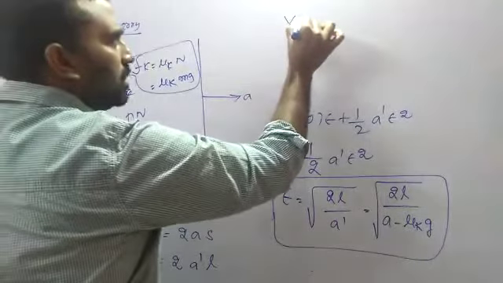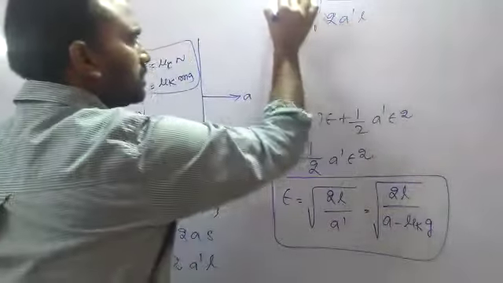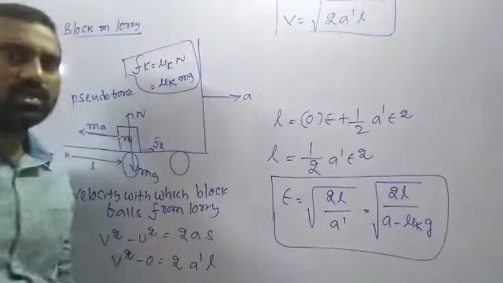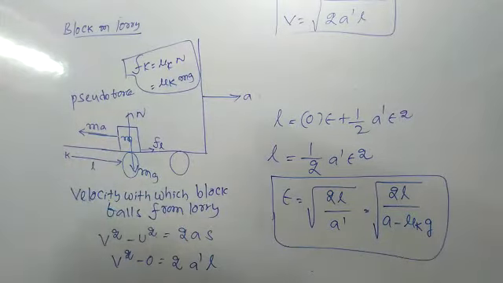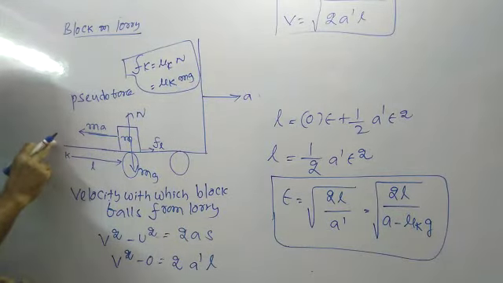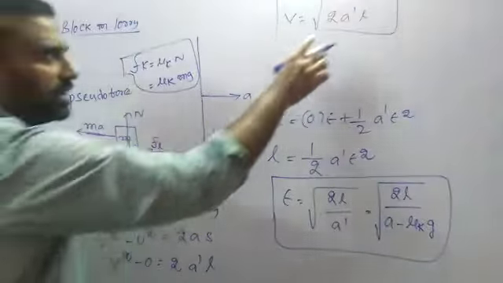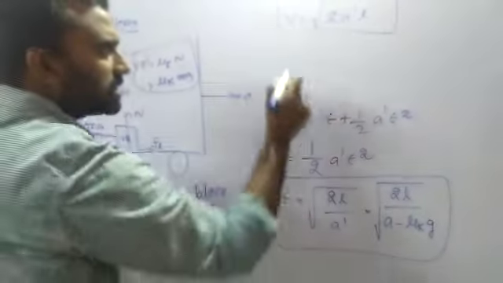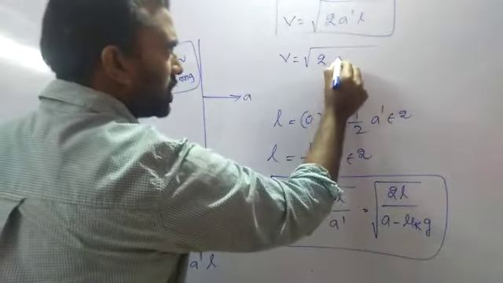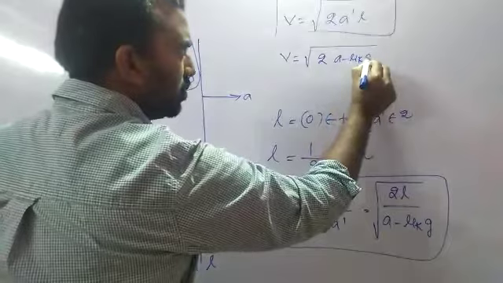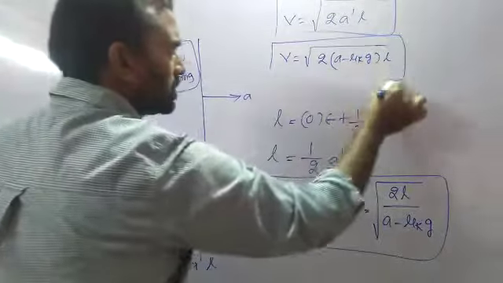Here v is equal to under root of 2 into a dash into L. Okay, and with this velocity, this block leaves the lorry. Before leaving the rear end of the lorry, the velocity of the block is v. What is a dash? Here v is equal to under root of 2 into a dash, a dash formula a minus mu k into g, into L. Okay, boss?